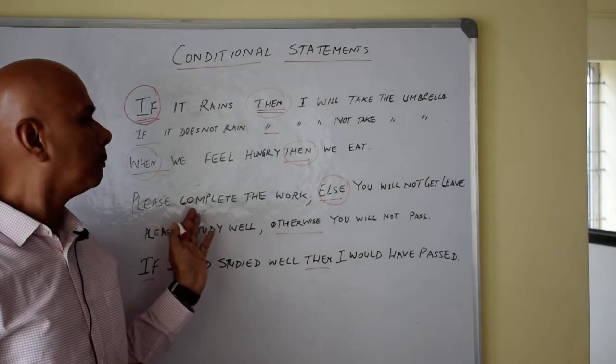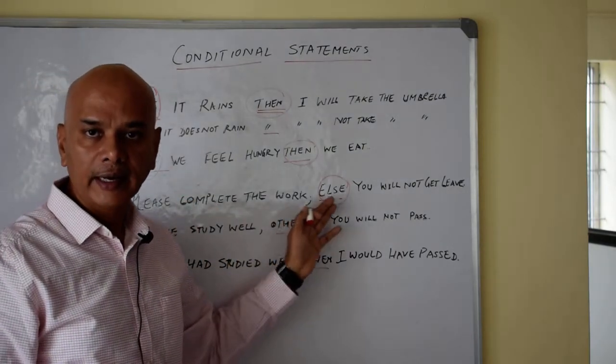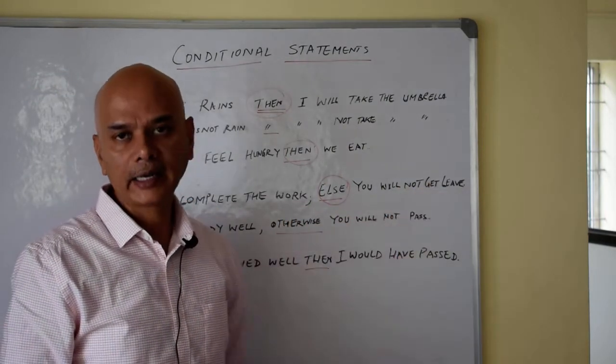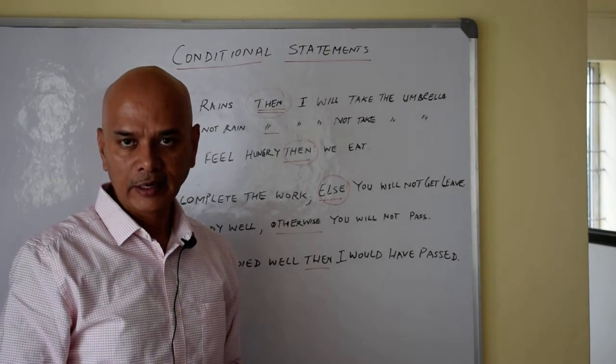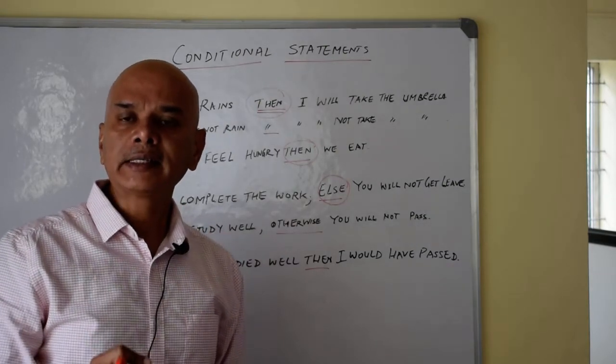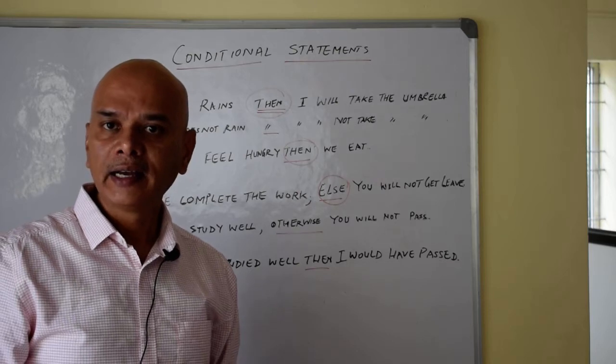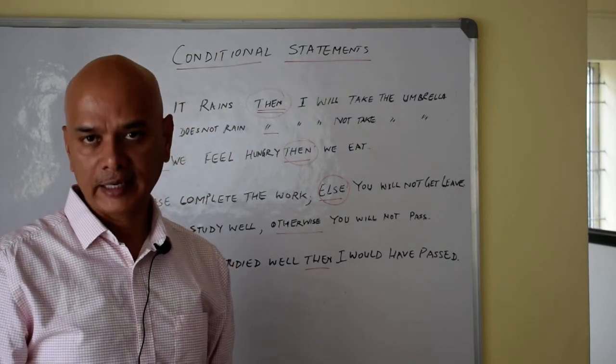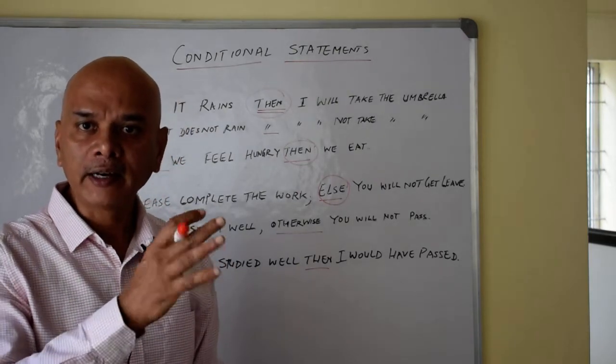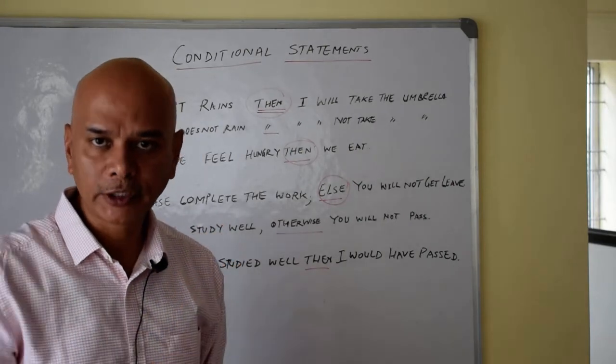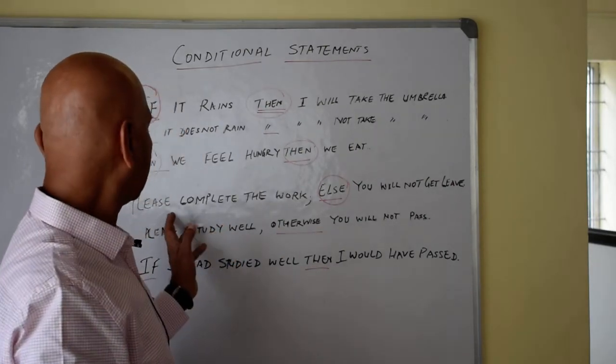I repeat, please complete the work, else you will not get leave. Please eat well, else you will be weak. So these are conditions, and it can be opposite also, right?